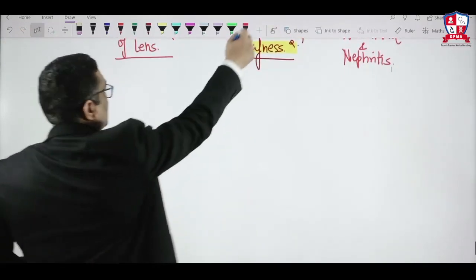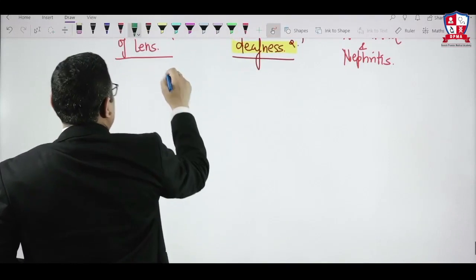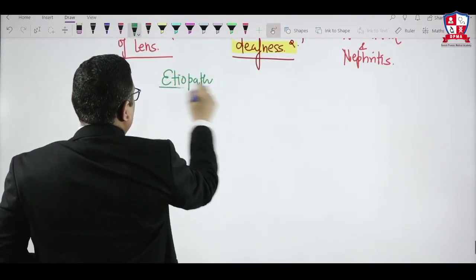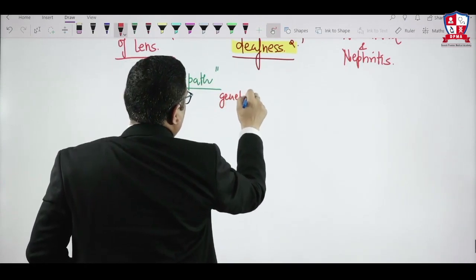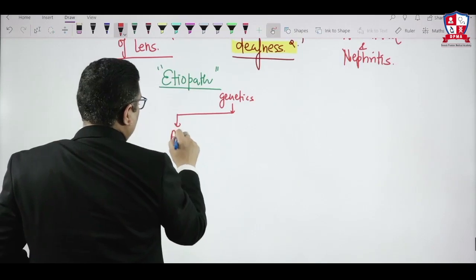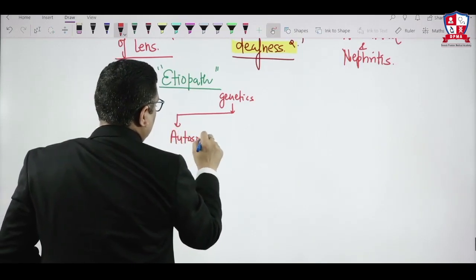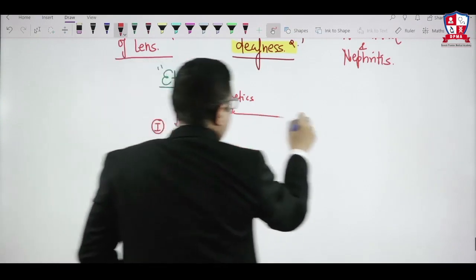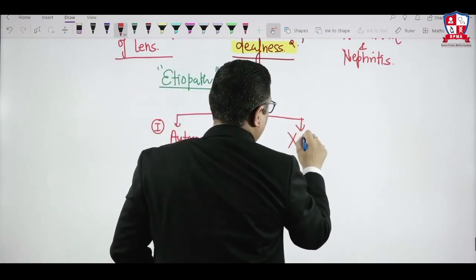If you see the etiopathogenesis, when you are looking for the genetics of Alport syndrome, it consists of autosomal disorders, number one, and they are also associated with X-linked disorder.